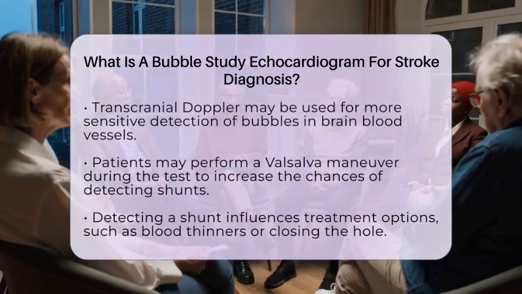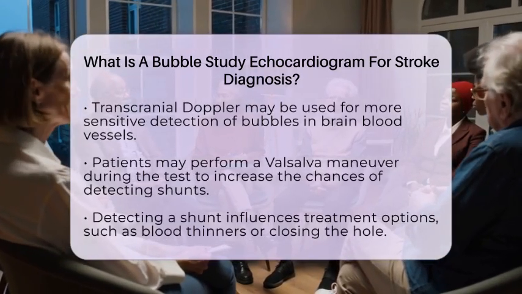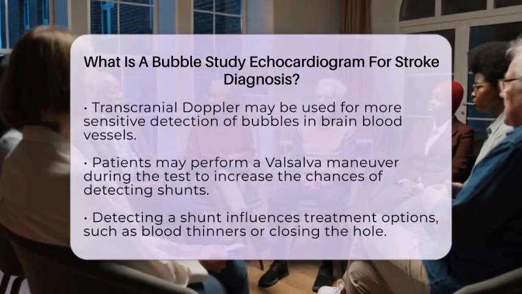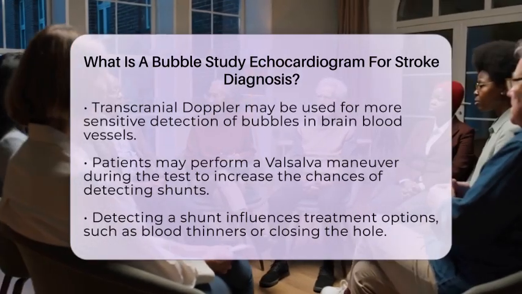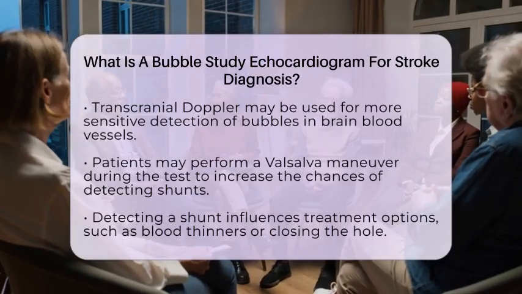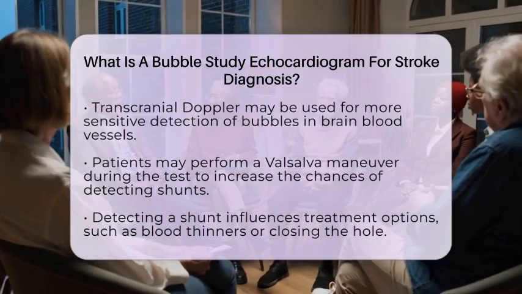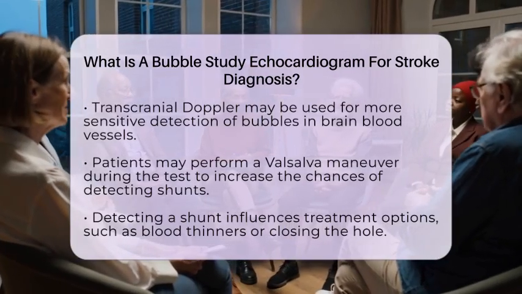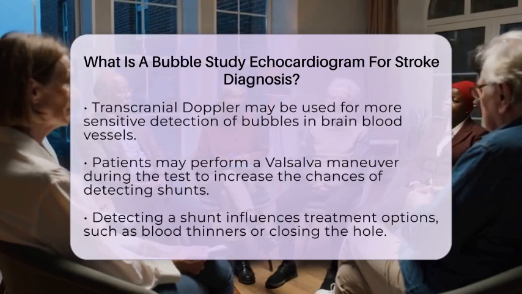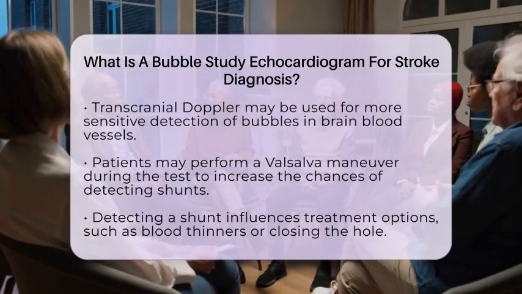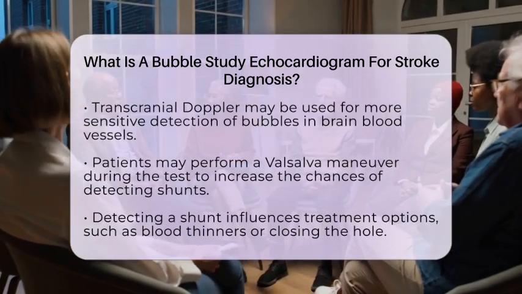To make the shunt more visible, patients are often asked to perform a Valsalva maneuver, like coughing or straining, during the test. This temporarily increases pressure in the right side of the heart, making it easier to see if bubbles cross through a hole. Detecting a patent foramen ovale or other shunts is important because it can explain how a blood clot from the veins bypasses the lungs' filtering system and causes a stroke. Knowing this can influence treatment options, such as blood thinners or even closing the hole to prevent future strokes.